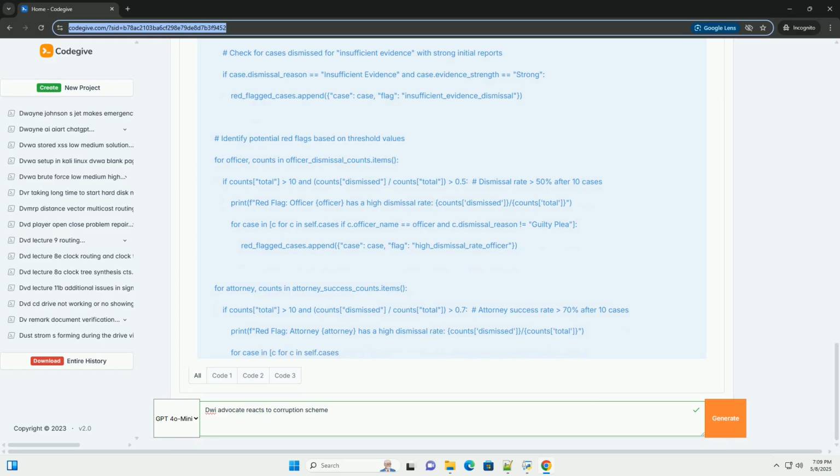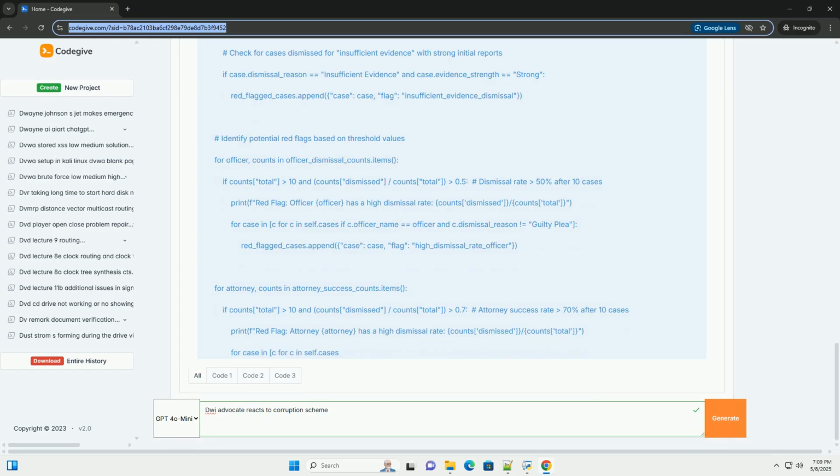3. Documentation and verification. Meticulous record keeping: keep detailed records of all data collected, analysis performed, and communications made. Source verification: verify the accuracy of information from multiple sources. Chain of custody: maintain a clear chain of custody for all documents and evidence. 4. Legal consultation.